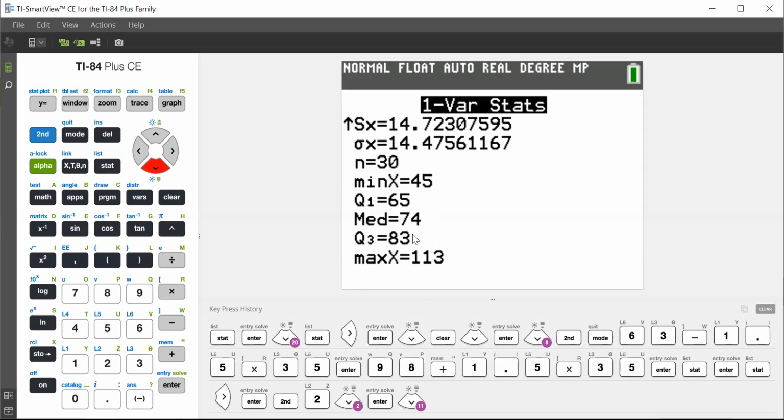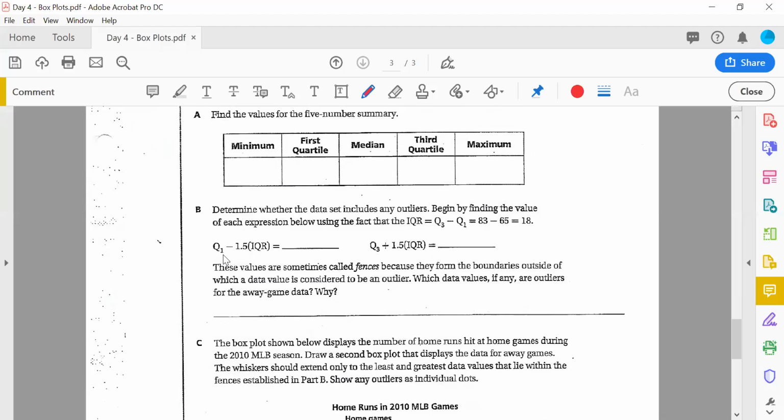So let me go back to my sheet. Let's fill in that data. Let me scroll it right down here. Let's do our 5-number summary. So 45, 65, 74, 83, and 113.